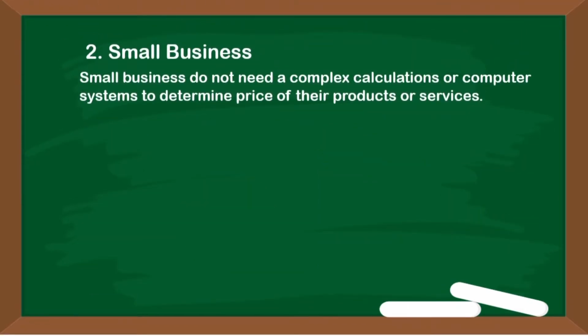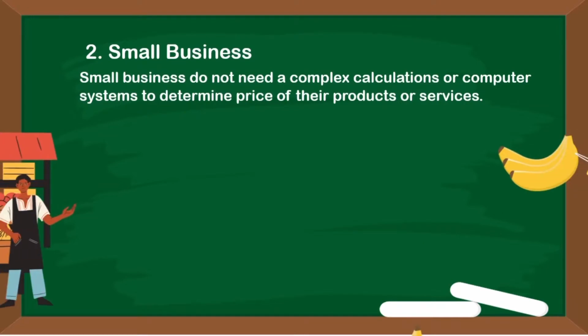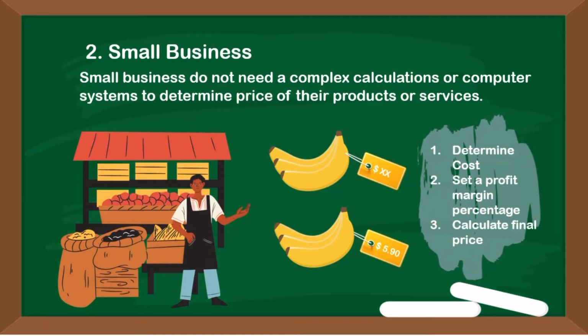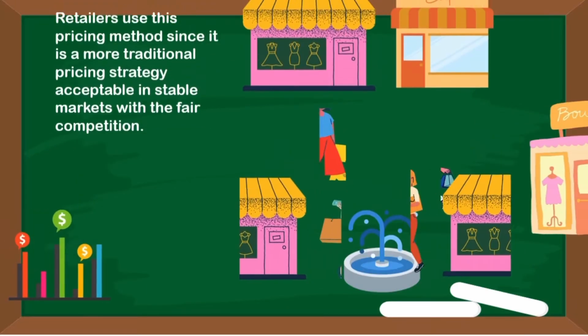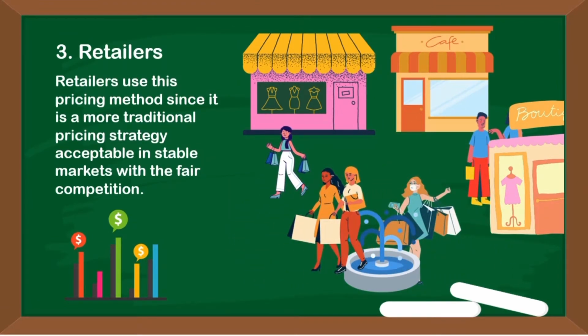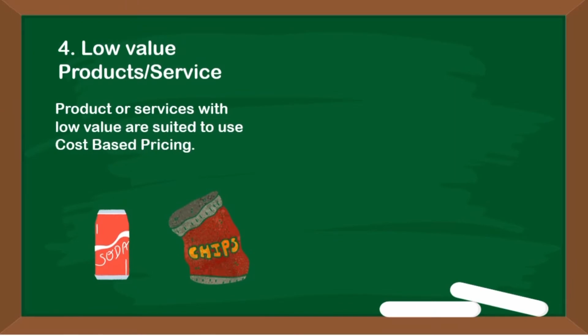Next is small businesses. They do not need complex calculation to determine the price of their product or services. For example, Ali has a banana store. He should determine the cost, set a profit margin percentage, and just calculate the final price. This strategy is applicable to retailers because it is more traditional and acceptable in stable markets. Products with low value should also use cost-based pricing because it is easier to price them.